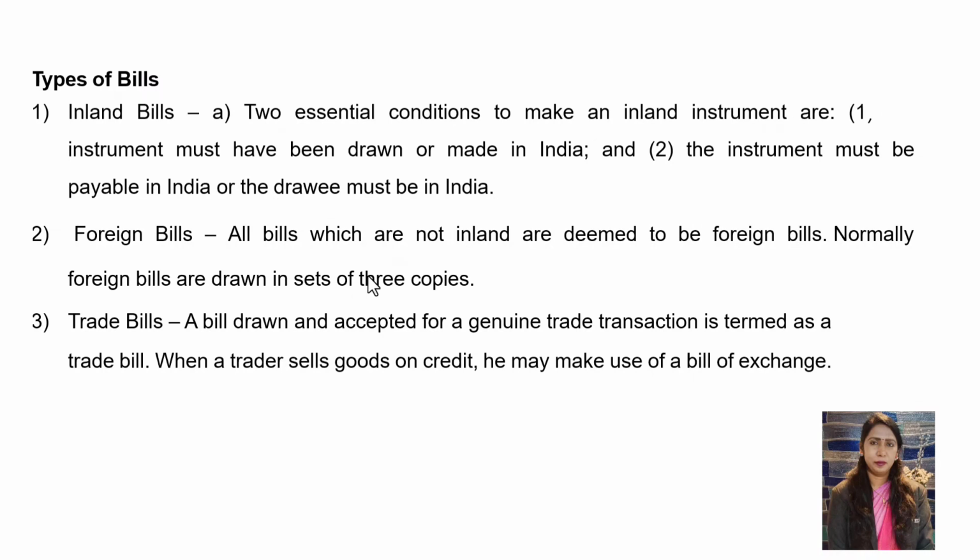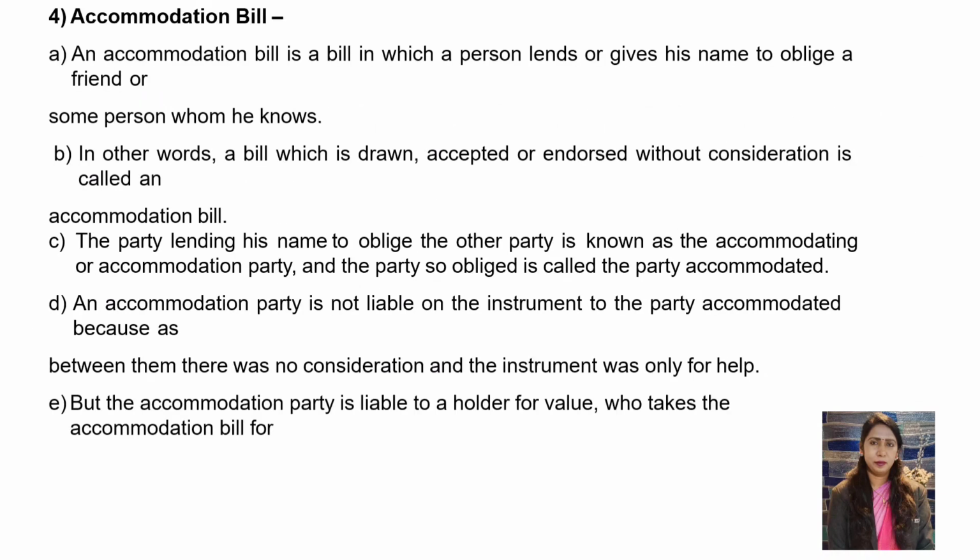Trade bill: a bill drawn and accepted for a genuine trade transaction is termed a trade bill. When a trader sells goods on credit, he may make use of a bill of exchange. So instead of getting money directly from one person, once the person hands over the goods through a bill of exchange, we can claim money in the commercial transaction. That is called a trade bill.